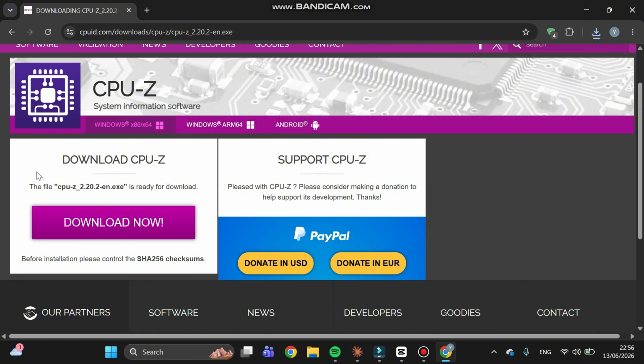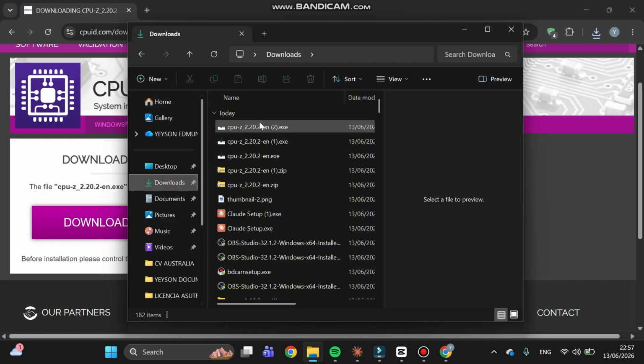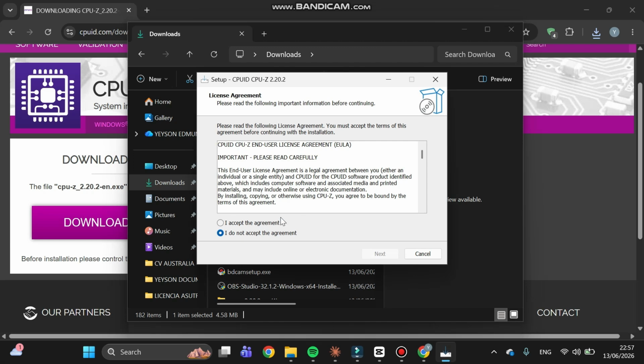Once we have downloaded the file, we have to open the File Explorer, go to Downloads, and here we have the file. So we have to do a double click, allow the permissions, select the first option, I accept the agreement, click on Next,